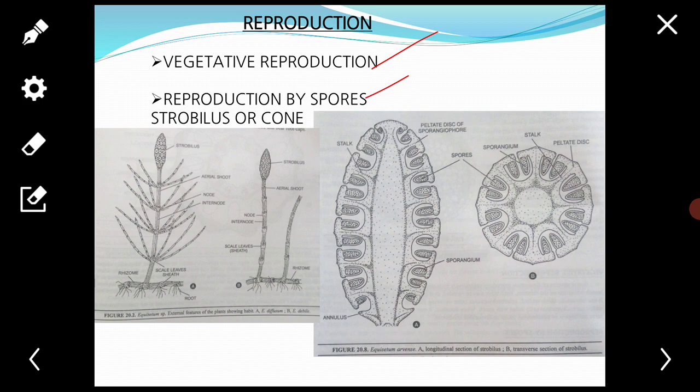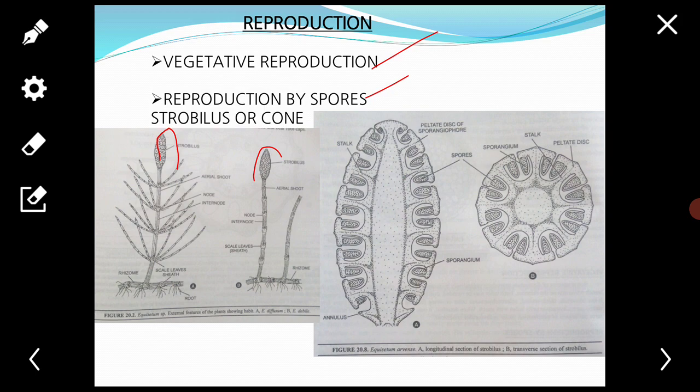Next, reproduction by spores. All the species of Equisetum are homosporous, that is, they bear only one type of spore. The spores are produced inside the sporangia, borne on special structures called sporangiophores, which are aggregated into definite strobili or cones.